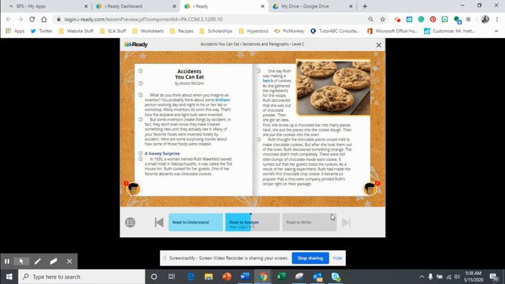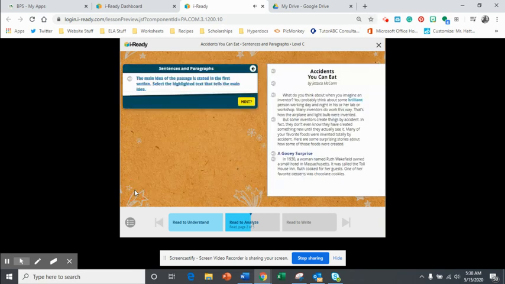All right, so you want to read again, read closely, go back and read through the text before you even start to answer the questions, okay? So read through closely and then click on our little friend. The main idea of the passage is stated in the first section. Select the highlighted text that tells the main idea. All right, so main idea.